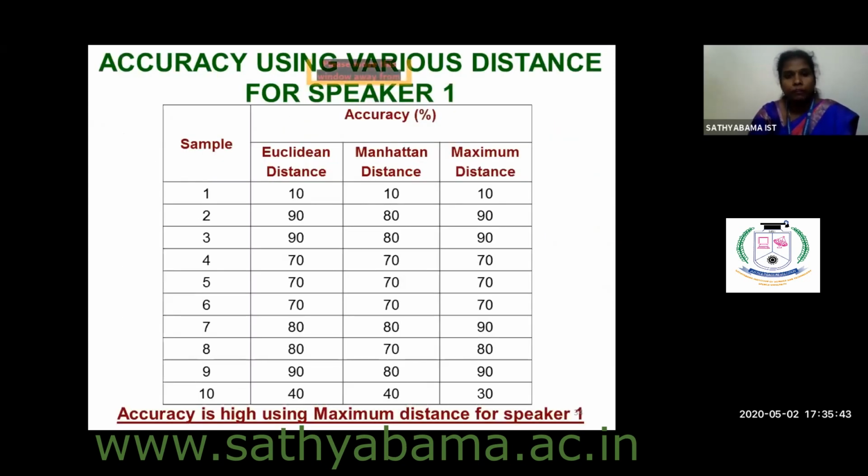So this is the table. For a table, you give an inference, and it is always better to take a white background. So for tables also, instead of taking colors, you take a white background table and the column headings you highlight with a different color so that it will be highlighted. The same way, if you're giving a column heading, if you're using a metric, it is mandatory to use the unit. Here I have mentioned accuracy, so I have given a percentage symbol. Likewise, energy, if you are giving now, you give it in millijoules. Likewise, the unit you have to definitely give for the metric you have calculated.